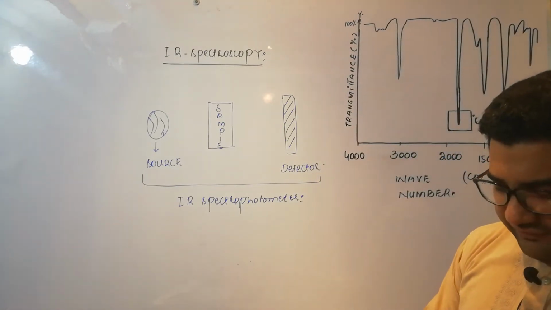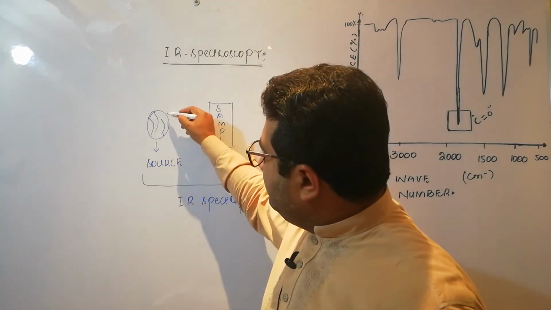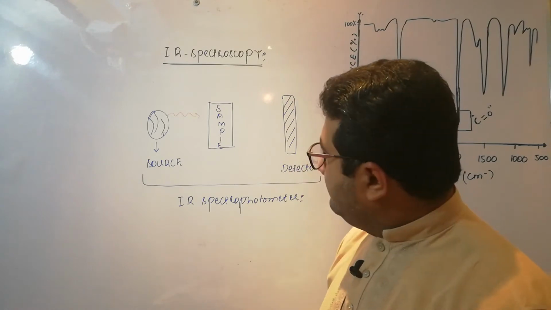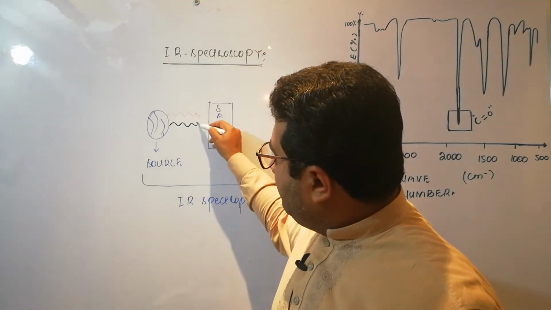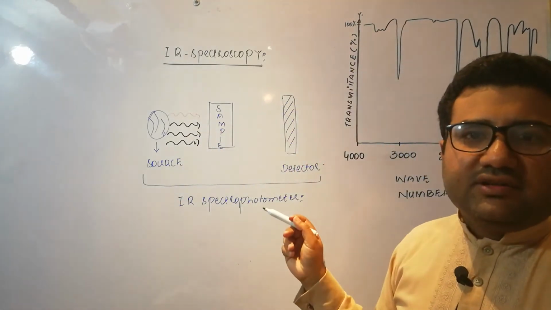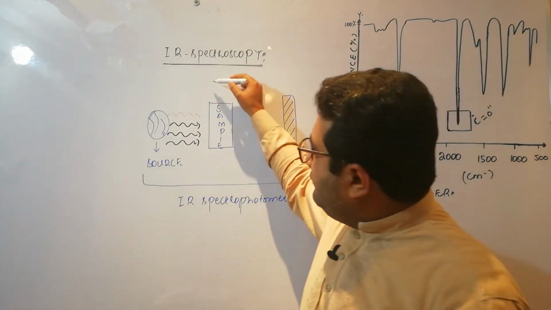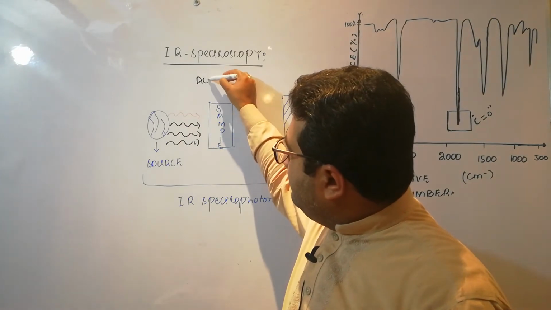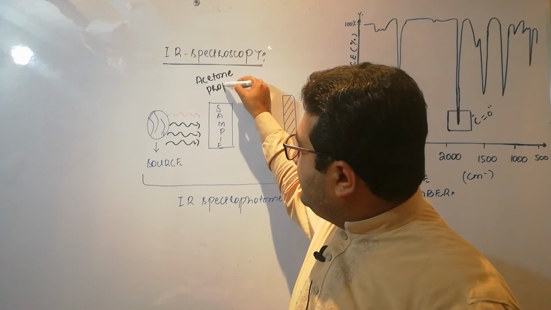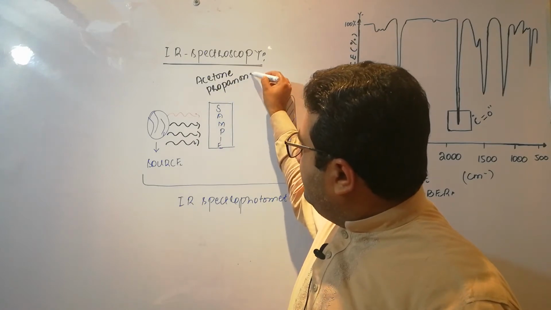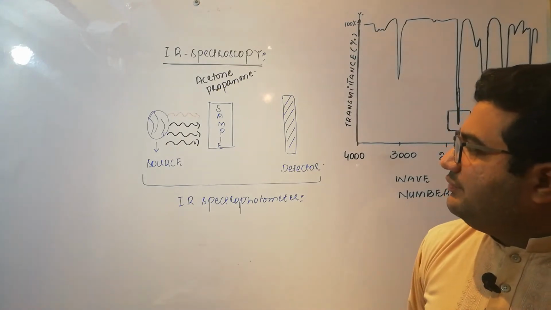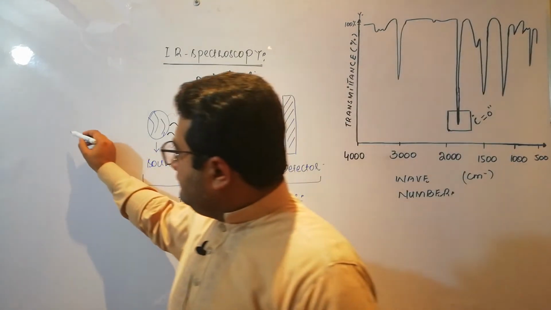Now the source, what will it do? It will release some infrared radiations. Those infrared radiations are directed on the sample. And just suppose that our sample is acetone or propanone. Acetone is the special name or common name, and propanone is the IUPAC name. What is its formula?